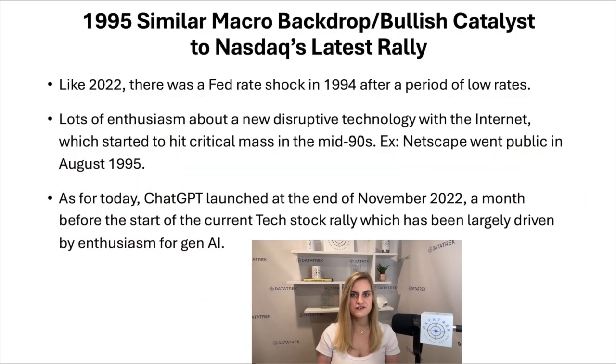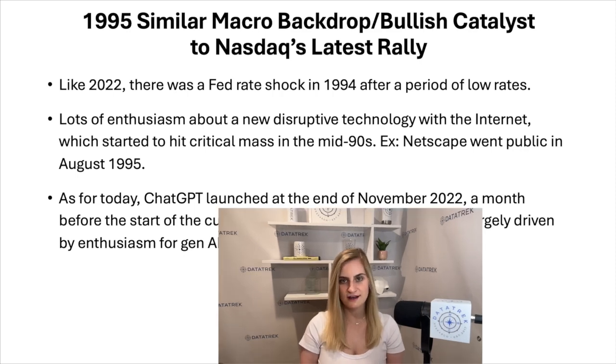First, we started our comparison in 1995 because that year had a similar macro backdrop and bullish catalyst as the Nasdaq's latest rally. Like 2022, there was a Fed rate shock in 1994 after a period of low rates. There was also a lot of enthusiasm about a new disruptive technology with the internet, which started to hit critical mass in the mid-90s. For example, Netscape went public in August 1995. As for today, ChatGPT launched at the end of November 2022, a month before the start of the current tech stock rally, which has been largely driven by enthusiasm for generative artificial intelligence.